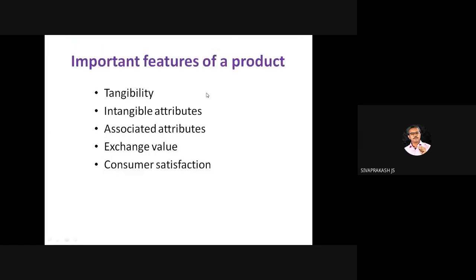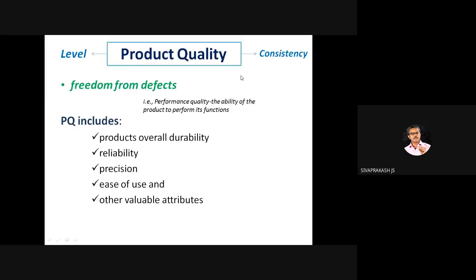The important features of services, just opposite to that of products, are intangibility, intangible attributes, associated attributes, and the exchange value concept. What is it, right? Next, what is product quality?